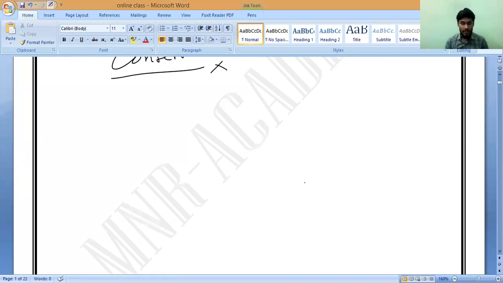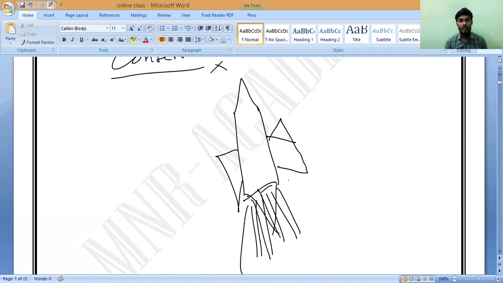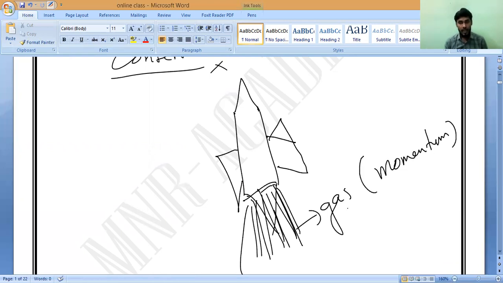So if we take any kind of rocket, what is happening? Inside the rocket, a huge amount of gases is produced and comes out from the tail. This fast-moving, tremendous movement of gases creates some momentum. Will you accept it or not? Gas has mass and is coming out with a very fast velocity, so definitely they will create some momentum.